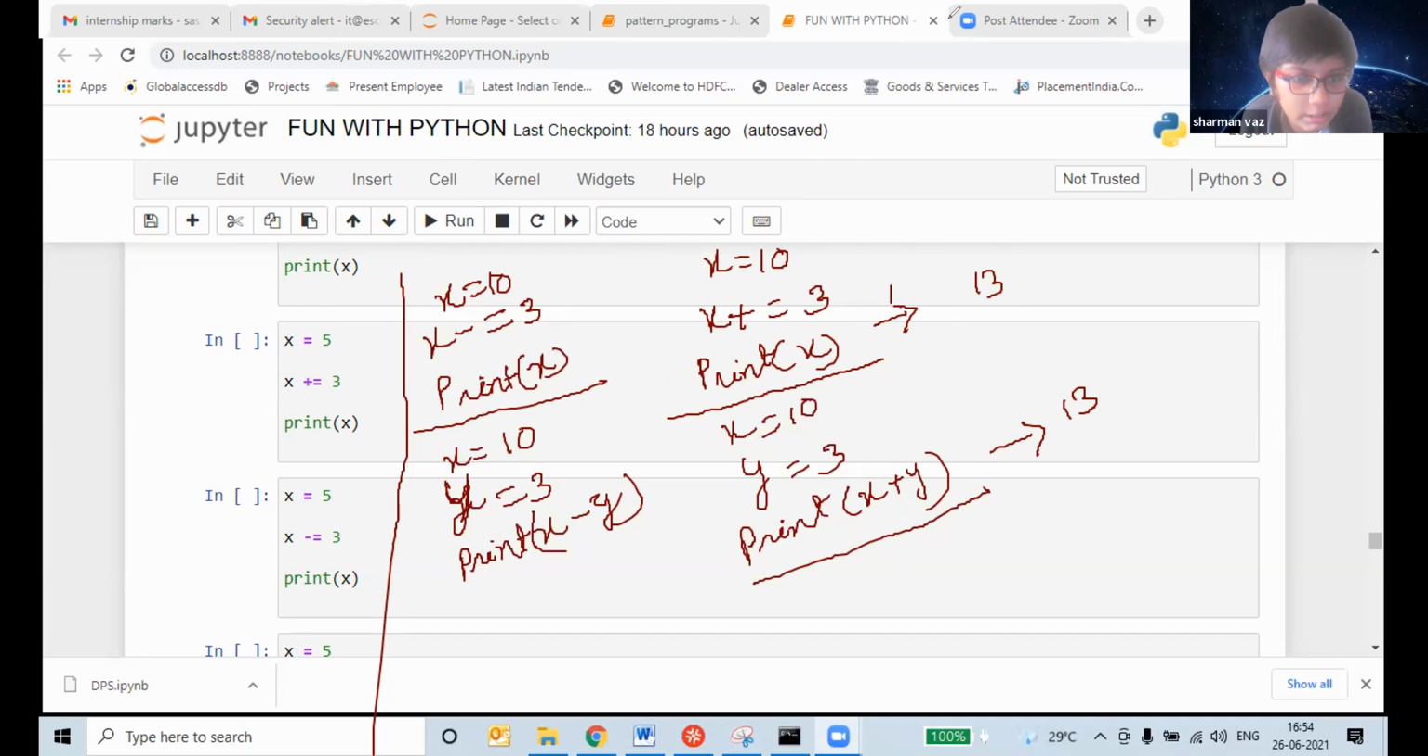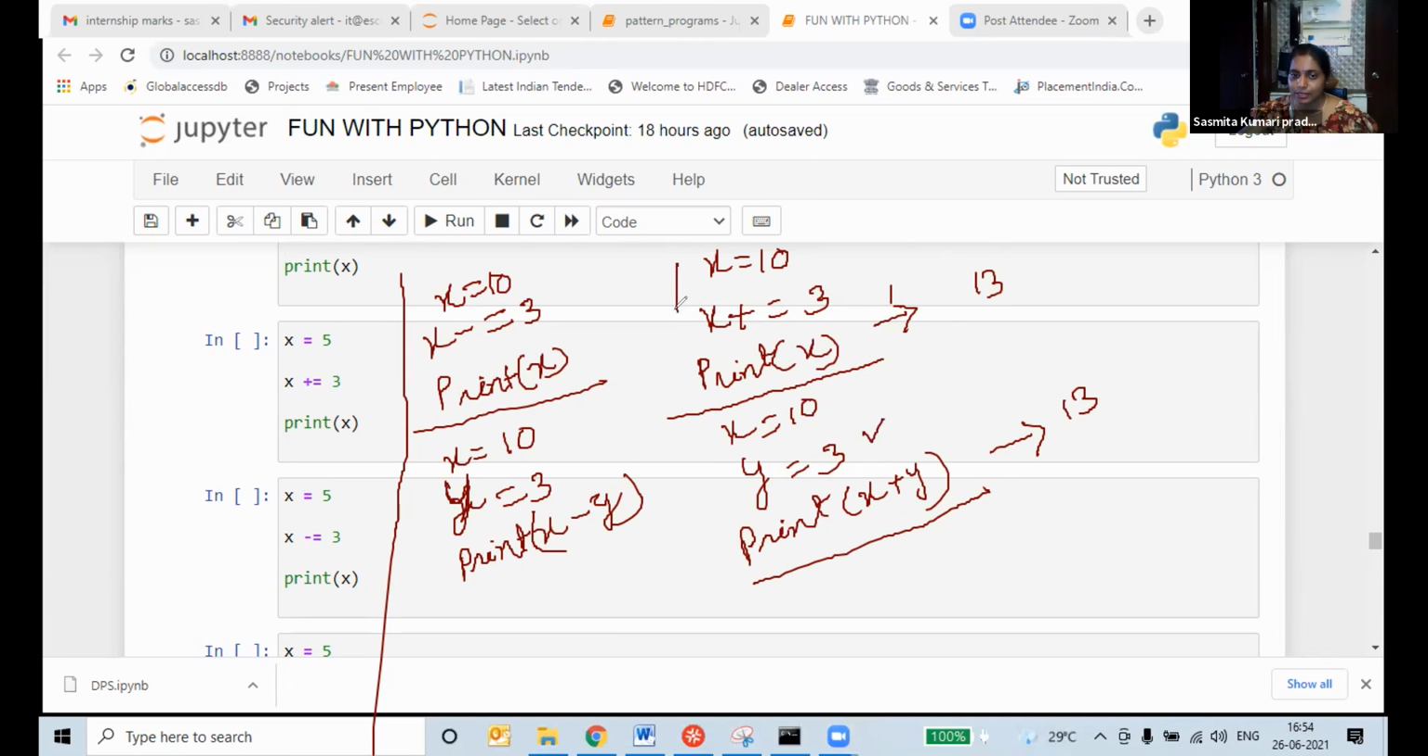Ma'am, what does x plus equals 3 do? It does the same thing. You can do it only by using the assignment operator. You can do both. x plus equals 3 will add both of them, ma'am.